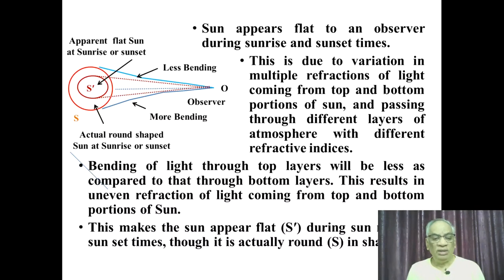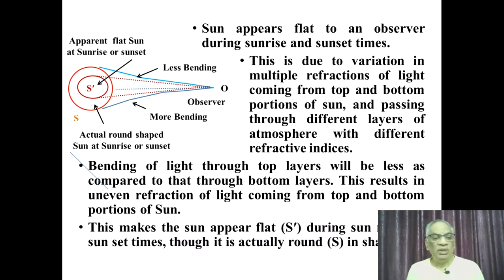Also, at sunrise and sunset times, the sun appears to be flat instead of a round surface. This is because the rays coming from the top portion of the sun and the bottom portion of the sun refract in different ways. The light coming from the top portion of the sun bends less because of the differences in the refractive indices of the zones the light travels through.